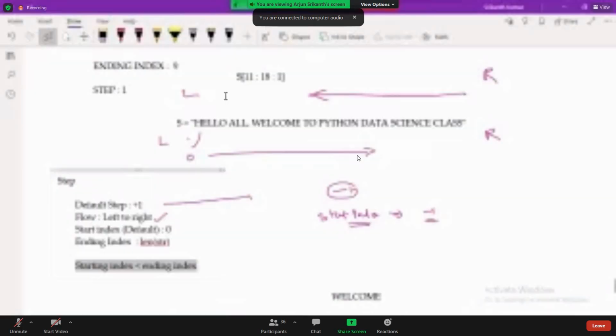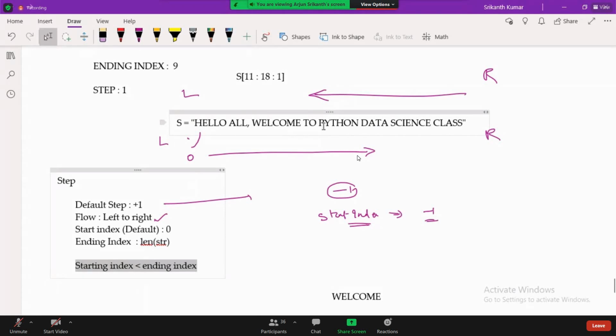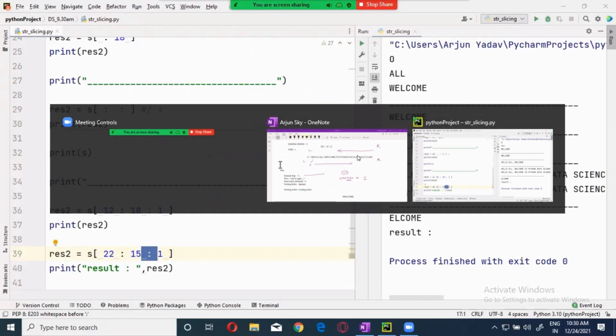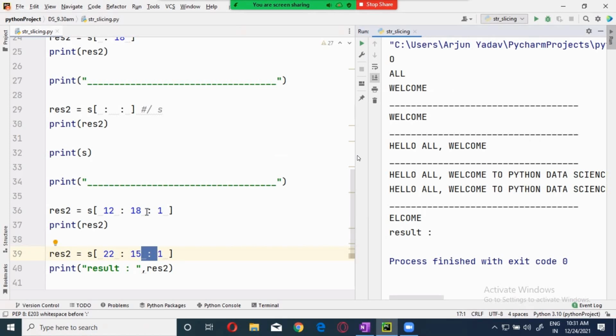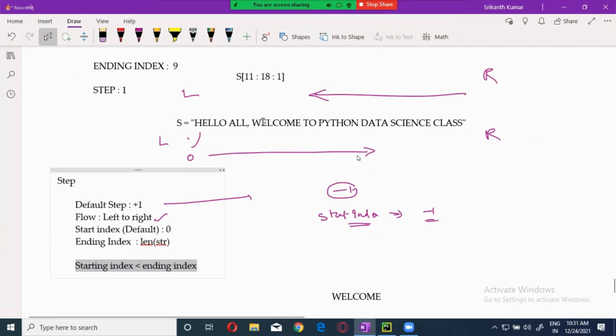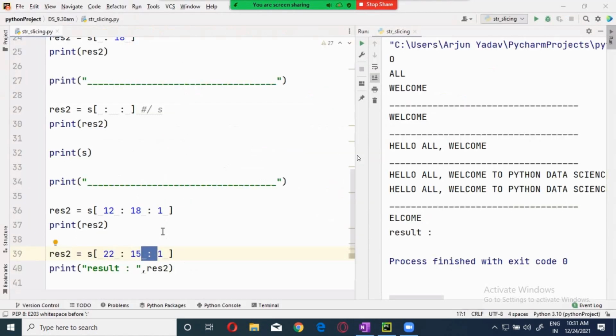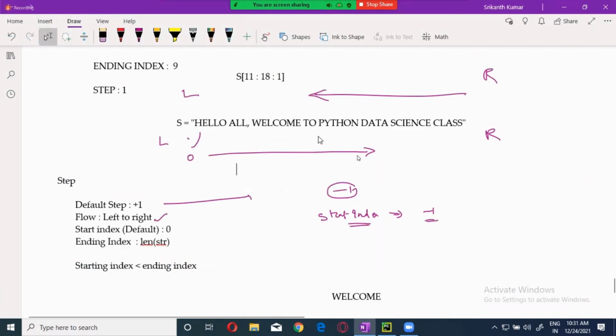Recording index is in progress step. Now you are saying that from left to right, you are taking it. So in the first case, I am saying 12 to 18. 12 to 18 means from here to here. You are going along the flow. The flow is like this. You are going along the flow, so you are extracting. Now in the second case, just see this. I will put it as 18 to 12. Here, the extraction flow will be this one. You are coming from this way. You are going against the flow.